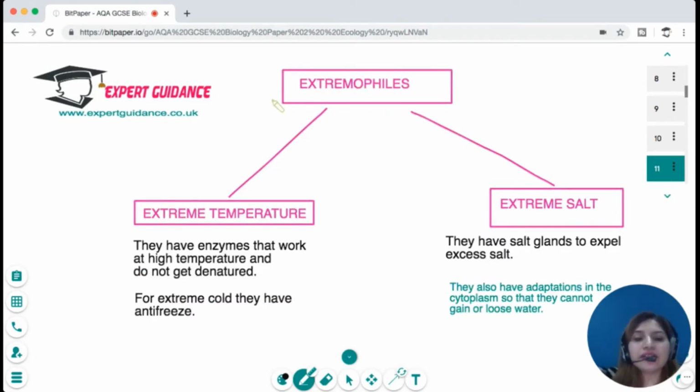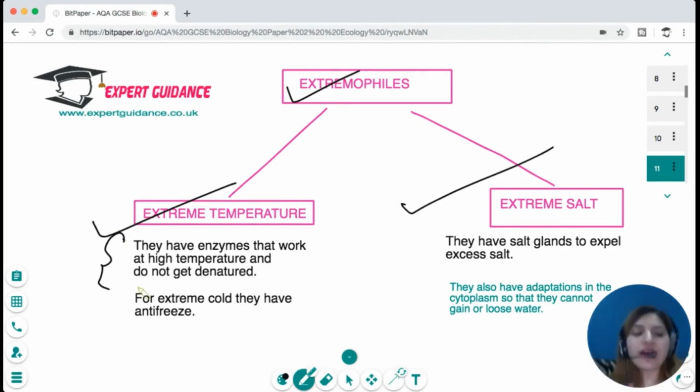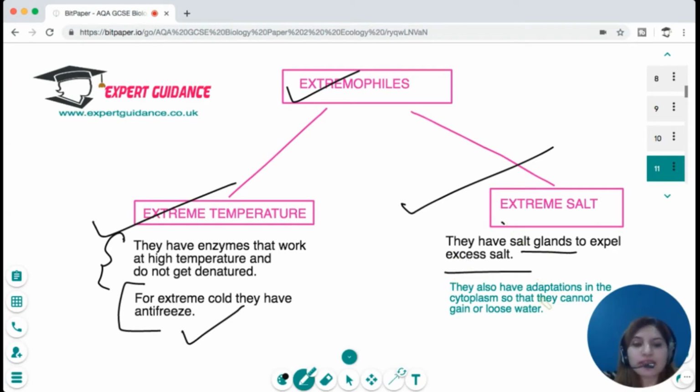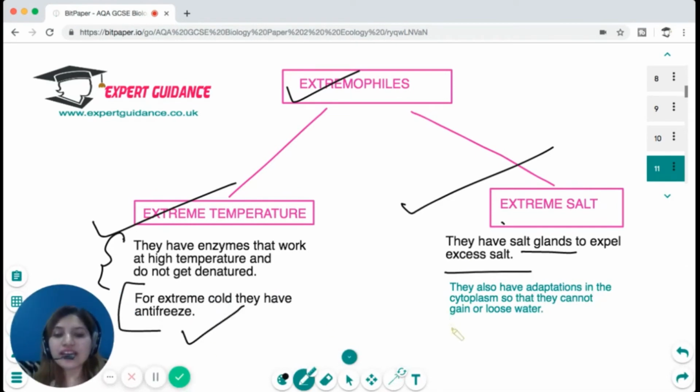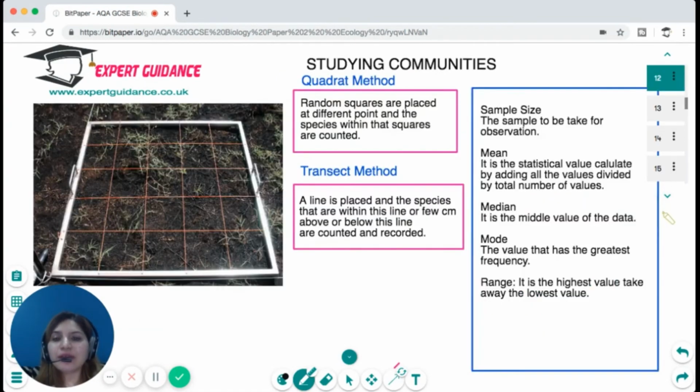Okay, then there are certain organisms which are living in extreme temperature or extreme salt. These are extremophiles. The ones that are living in very hot conditions have enzymes that work at high temperature. They have a high temperature optimum and do not get denatured. For extreme cold, they have an antifreeze in their cells. For extreme salt, they have salt glands to expel excess salt, and they also have adaptations in the cytoplasm so they do not gain or lose water in response to salt. Okay, so I hope the different plant and animal adaptations are clear to you.